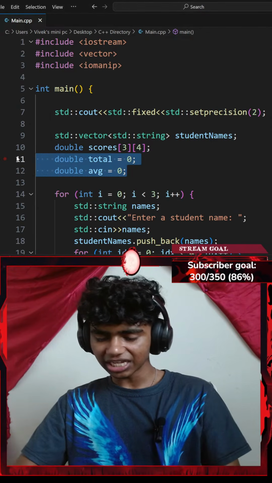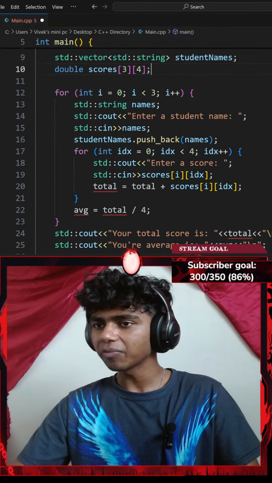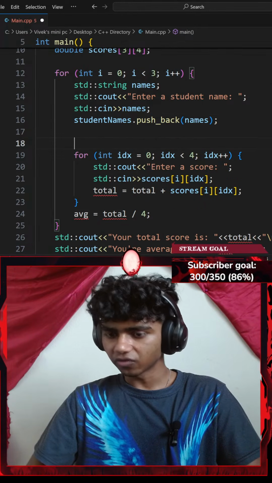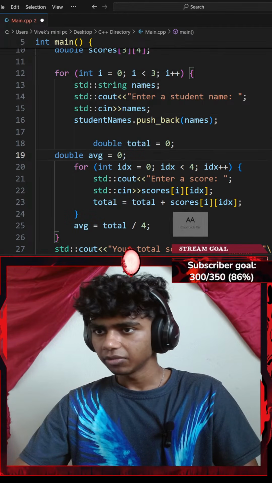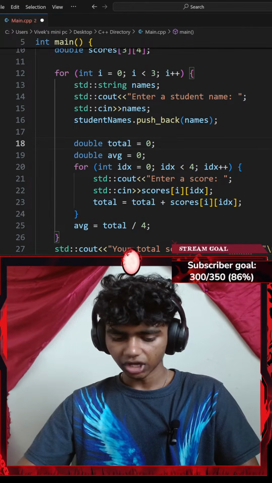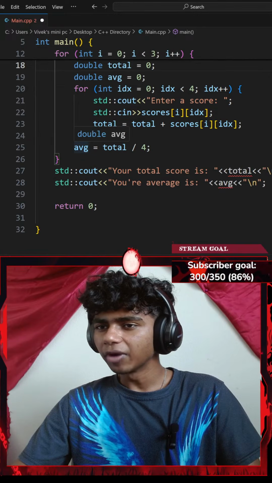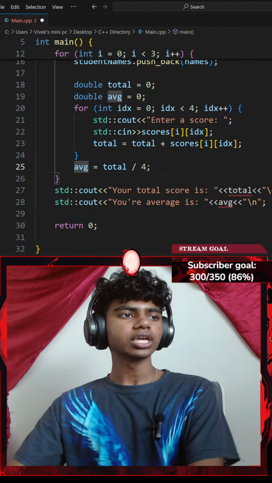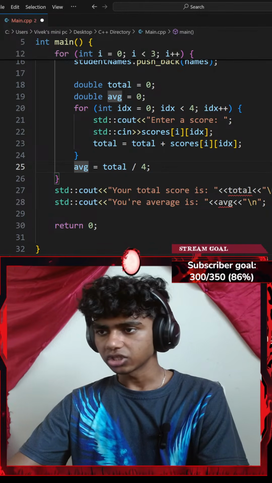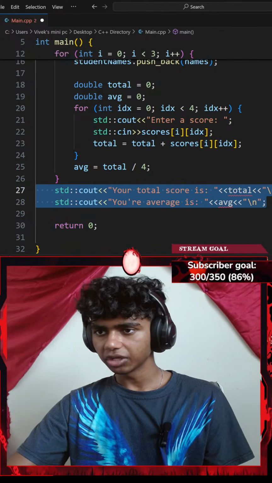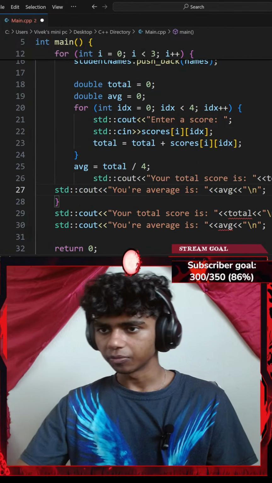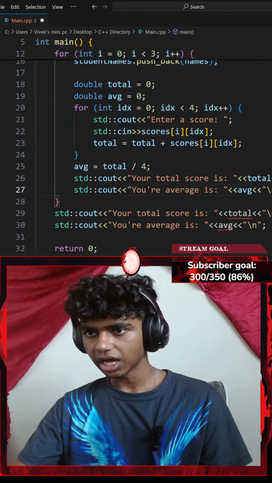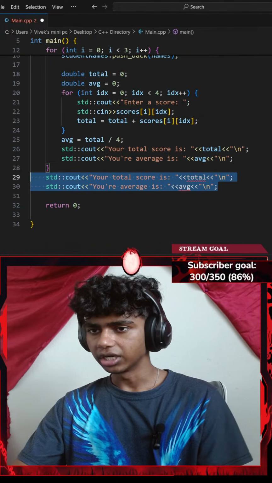That said, the only mistake that I made was that I had to get my two variables inside my for loop. So, after my for loop, let me go ahead and paste that here. Maybe indent this, tab. There we go. Okay, now I'm going to get my perfect averages. Total. Should I get my total inside? Okay, so let me go ahead and copy these two console outputs and paste them here. Let me indent that. Okay, let me go ahead and delete this from here.